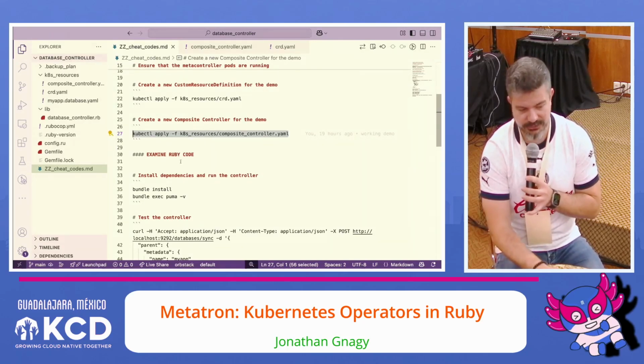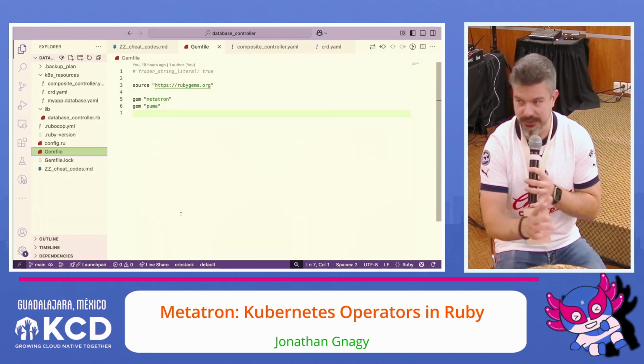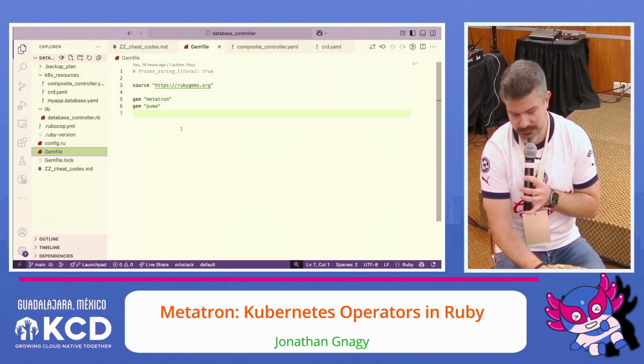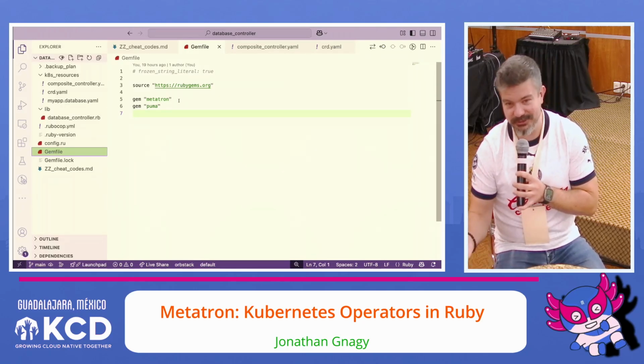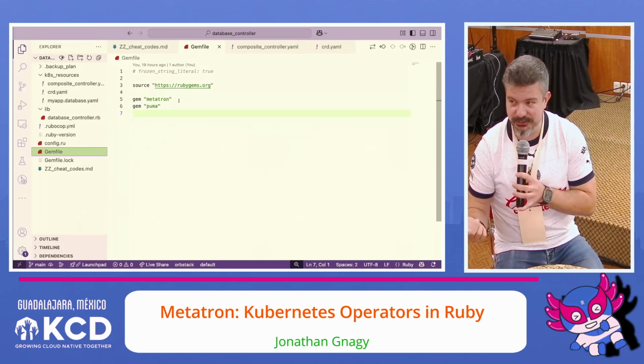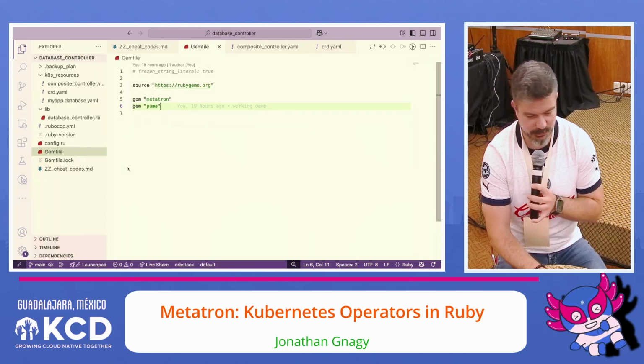First, some boilerplate stuff. This is like any Ruby project. You have to have a Gemfile for your dependencies. Here, the dependencies are pretty light, right? I've got Metatron and Puma. You don't have to use Puma if you have some other preferred Ruby web server, but I'm a fan. Most of the community is.